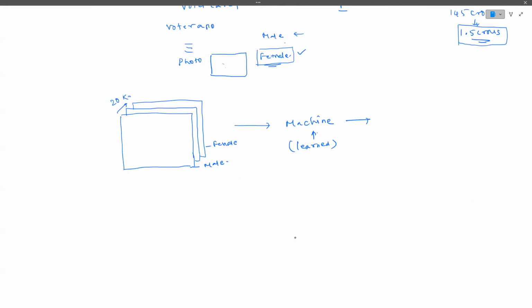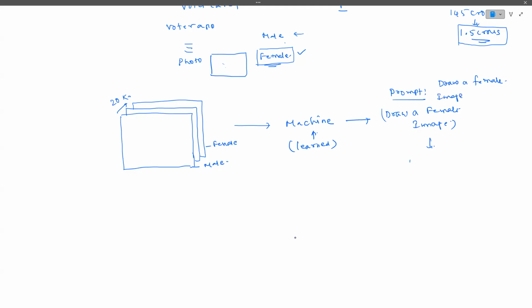But coming to this particular application, the machine has learned something about those images. What is its capability after it has been trained? Now we can ask, can you draw a female image? It will draw a female image. You know that nowadays you are hearing about the prompt. So you have to give a prompt here. I'll show you an example, guys. We have to give a prompt, saying draw a female image, or generate a female image.